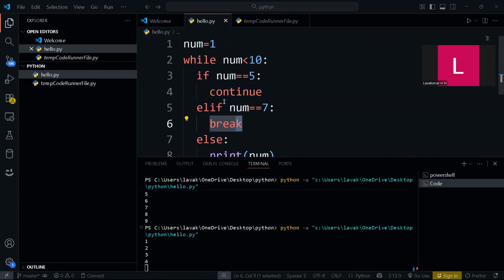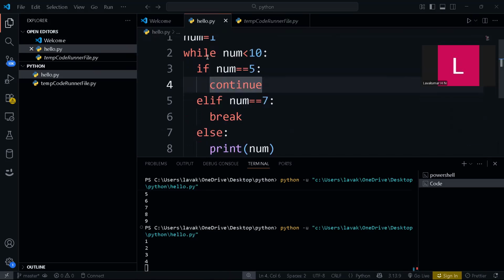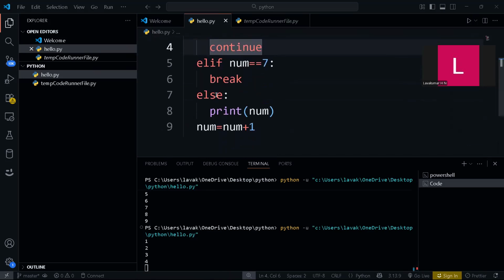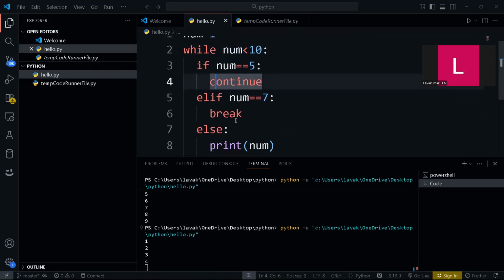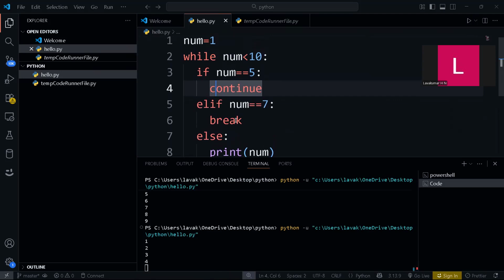There is one thing here that we need to carefully observe. Num less than 10, that is true, so the first one will be printed. Next it will be incremented and become 2. When it becomes 2, 2 less than 10 is true, again it will print 2, then 3.